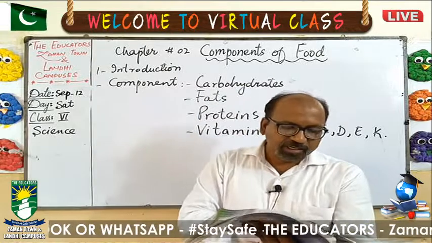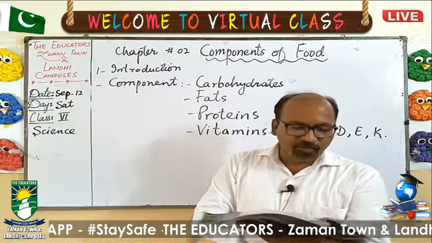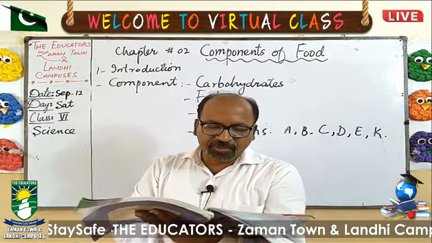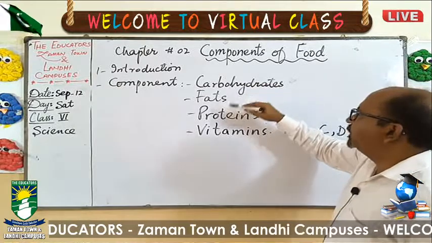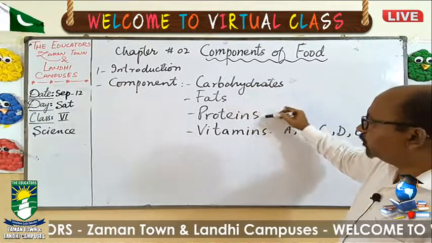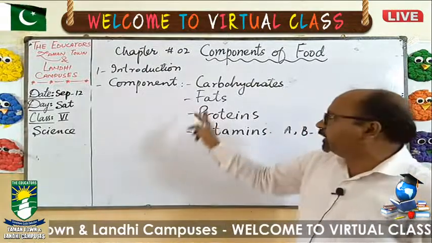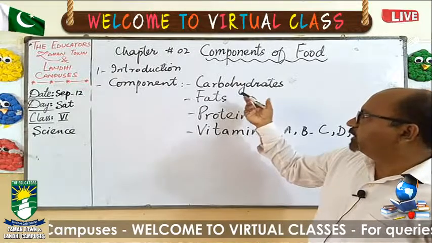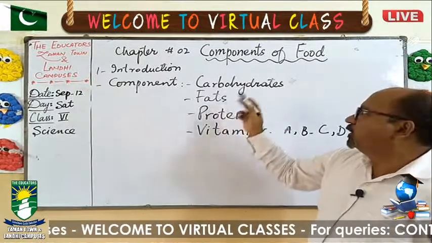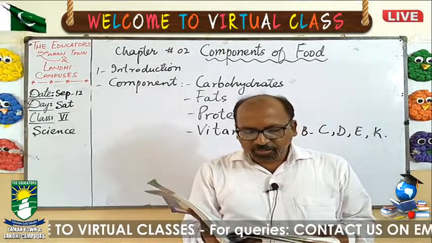The major nutrients in our food items are carbohydrates, protein, vitamins, fats, minerals, etc. Here I have just written carbohydrates, fats, protein and vitamins, because in today's lecture we are going to discuss only these four components of food. So let's discuss carbohydrates. What are carbohydrates?